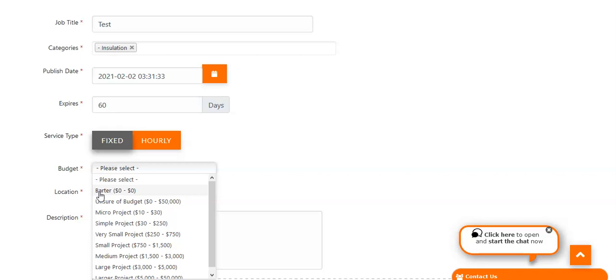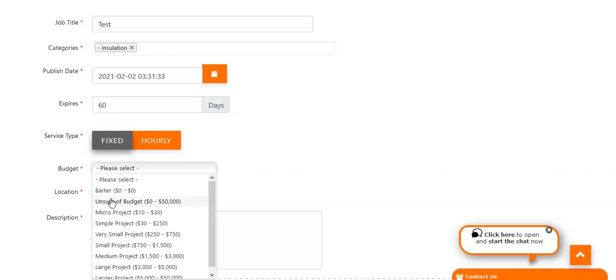So this is more for a personal service or a small business that's looking to save some money, perhaps by trading services. And then the other one is the unsure of budget setting, because obviously there are going to be times when you don't really know what you're looking to pay, or you don't want the people bidding on your job to know what your budget is. So you can set it as unsure of budget. This is anything between $0 and $50,000, because the site is obviously geared towards smaller projects, not the bigger stuff that would typically go out on a proper bidding site.